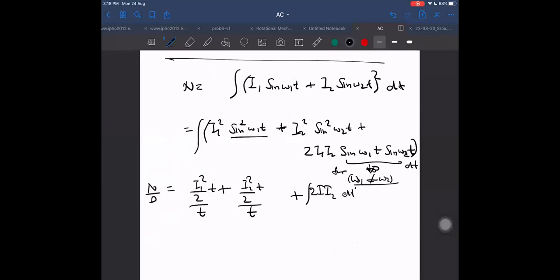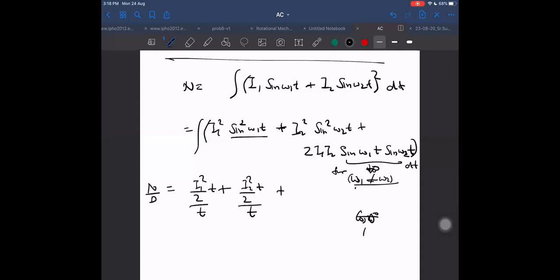Now, for example, I am getting this term and I want to integrate it. Then I will be getting this into t. Cos 0 is 1 in that case. Sir, cos of (omega 1 minus omega 2) into t means cos 0, and cos 0 is 1.